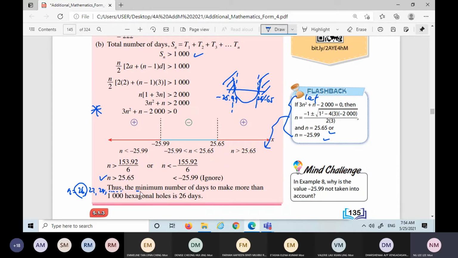Therefore, this type of question, they will always ask in this way: the minimum number of days. Minimum. So the answer is 26.